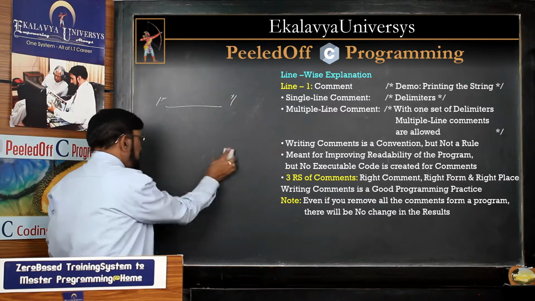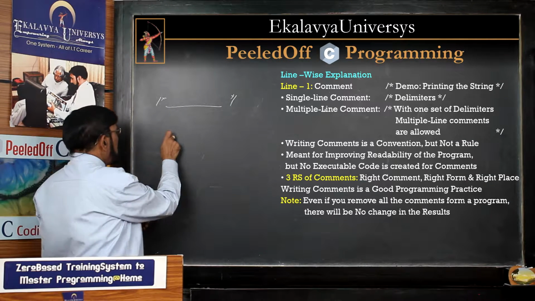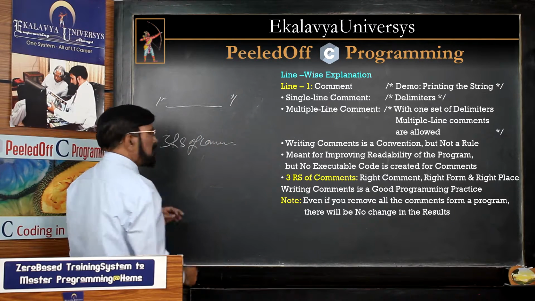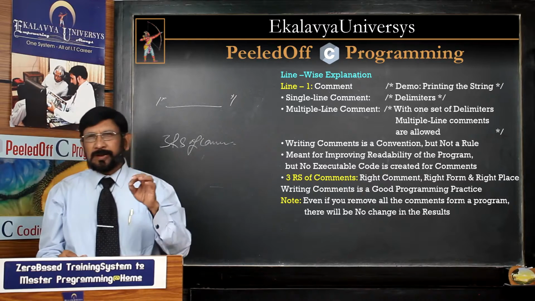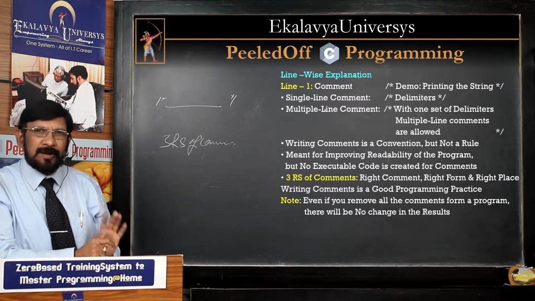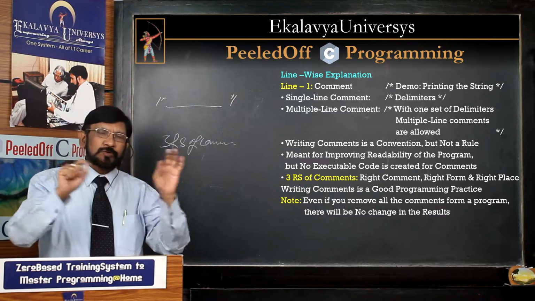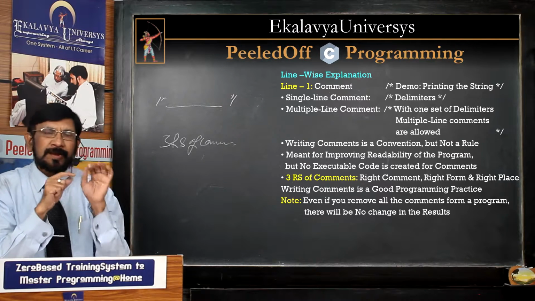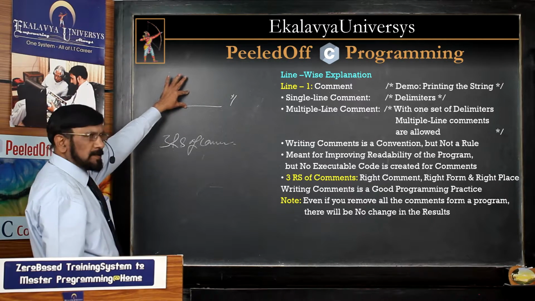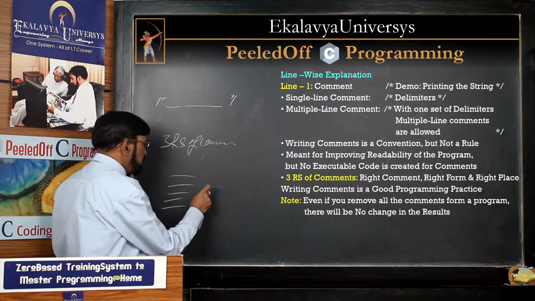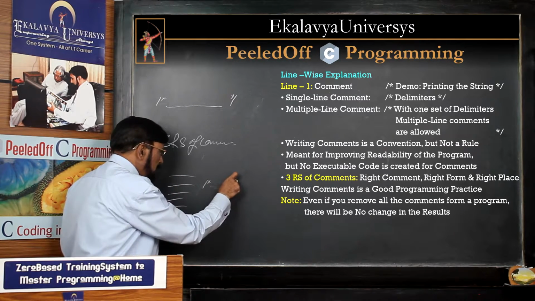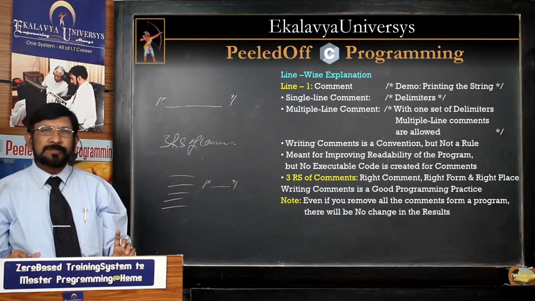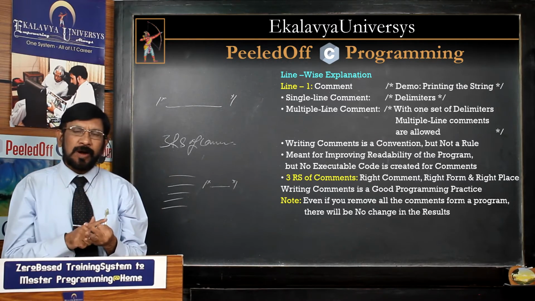And one more very important principle I have to tell you. You remember the 3 R's of comment. 3 R's means write comment. Always where a comment is required, there only make a comment. Write comment in a right form. A comment should not be too lengthy. It should be precise and meaningful. So, right form and right place. Right place means this is the right place. Suppose here several lines of code is there. For this only you want to comment something. Against that you write. You find the right place for that. Always you remember 3 R's of comment. Right comment, right form and the right place.